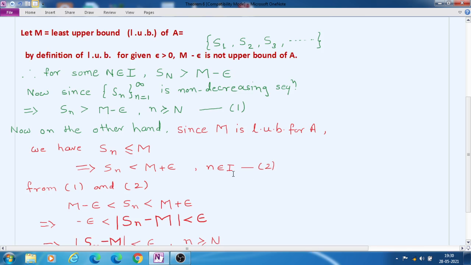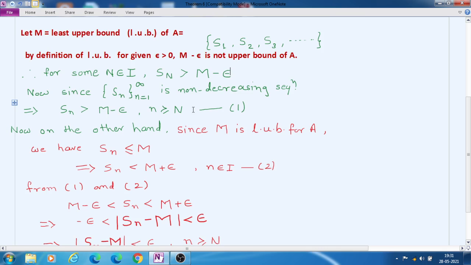That means each term is less than capital M plus epsilon. Since capital M is the least upper bound, any term is less than M plus epsilon.